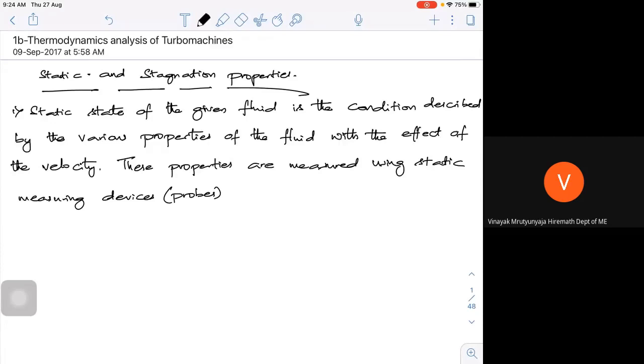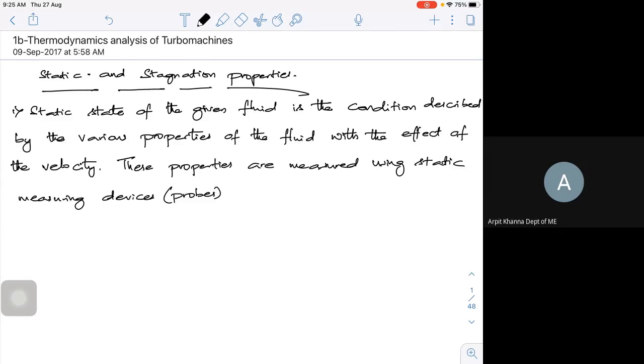To measure it, I am going to bring the dynamic part, isentropically or without any energy loss, to rest. I bring the dynamic part to static condition, and then measure its effect. That energy we call your stagnation energy.